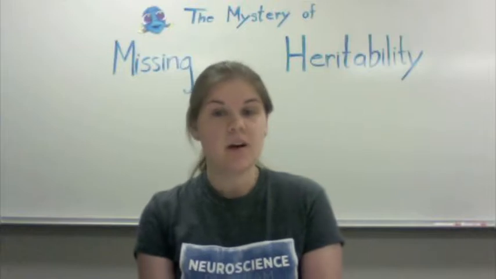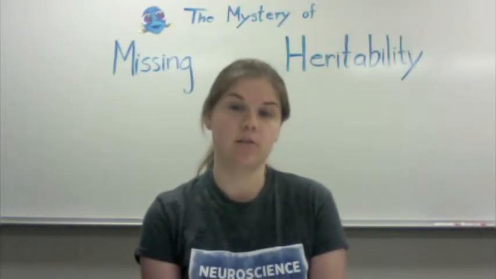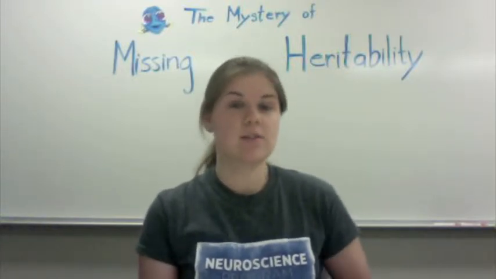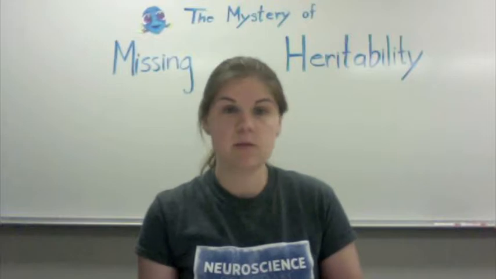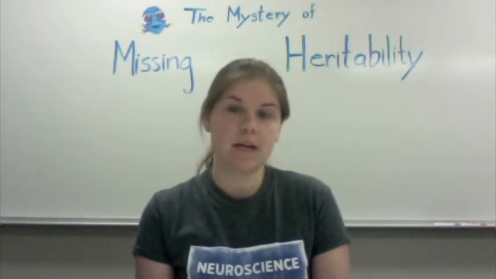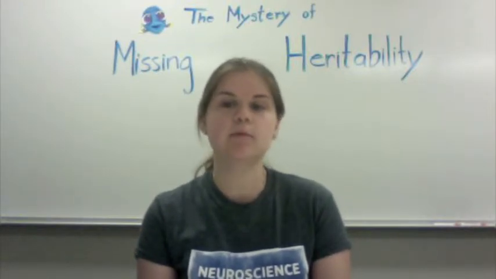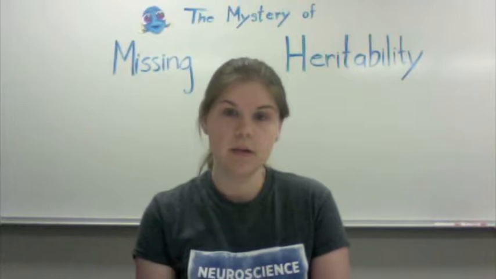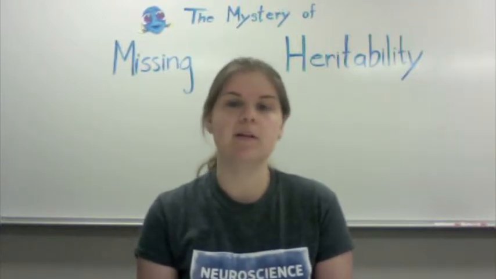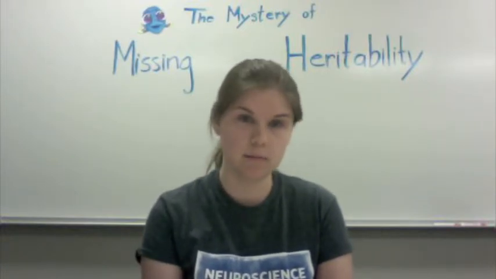And then C, another possible source of missing heritability is that there might be gene-gene interactions. This is because the GWAS isn't looking for gene-gene interactions, it's just analyzing and detecting the individual SNPs, which it detected 24 of. So although the GWAS has the power to detect rare variants and other typical suspects for missing heritability, it's not able to detect gene-gene interactions. If 2 or more of the genes are interacting to produce the affected phenotype, the heritability of the disorder may be more complex than the effects of the 24 individual SNPs.